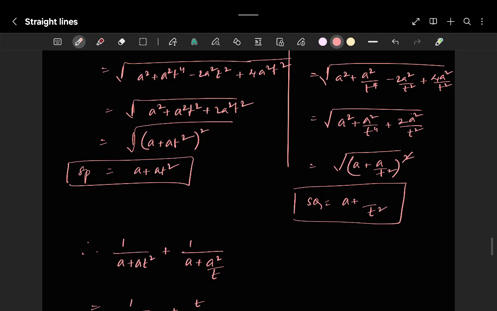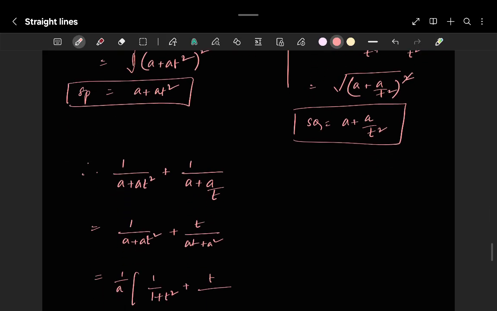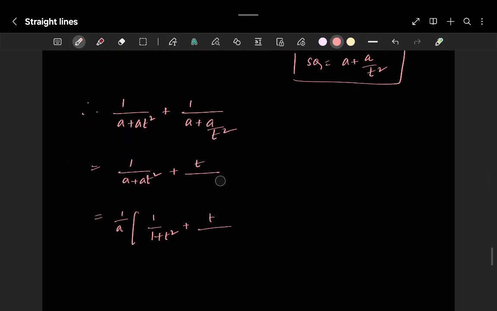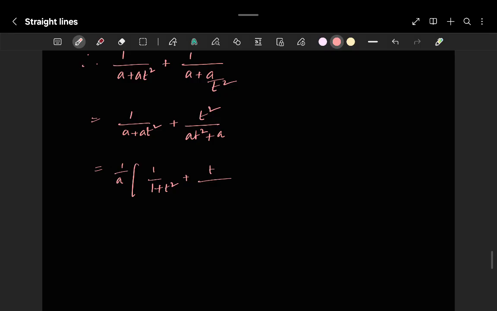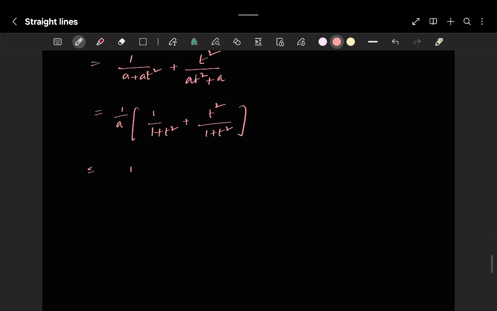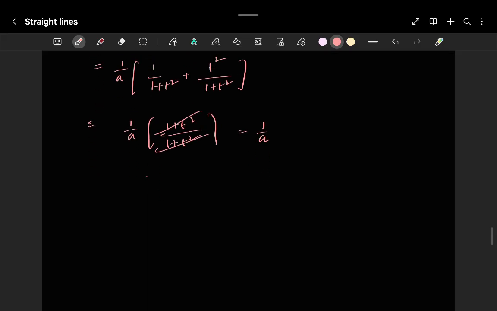So this will become at² plus a, over t². If I take a common, this is t², and this will be 1 plus t². Denominators are the same, so 1 upon a times (1 + t²) upon (1 + t²), so it will be 1 upon a.